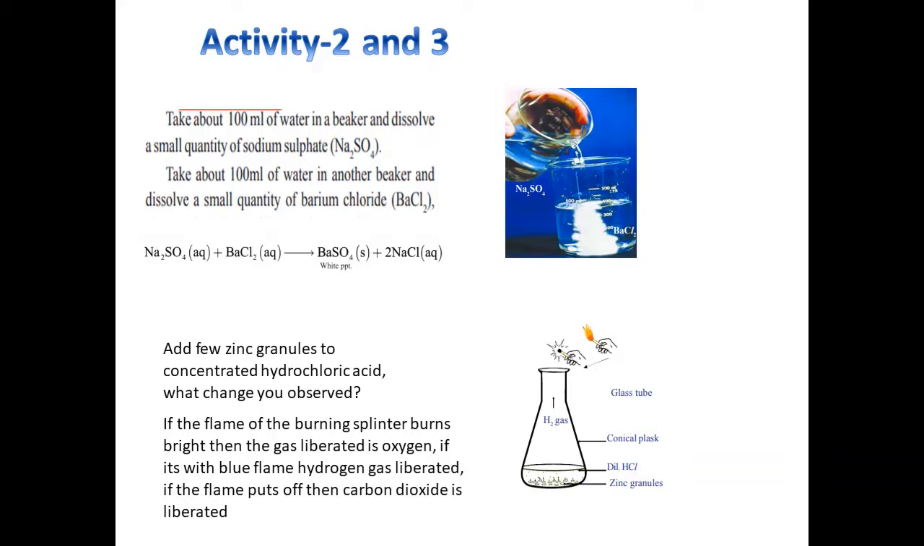So the corresponding equation is given there. What is the chemical equation? We will come to learn. And the equation that is shown there: Na2SO4, sodium sulfate, plus barium chloride gives you barium sulfate plus sodium chloride.